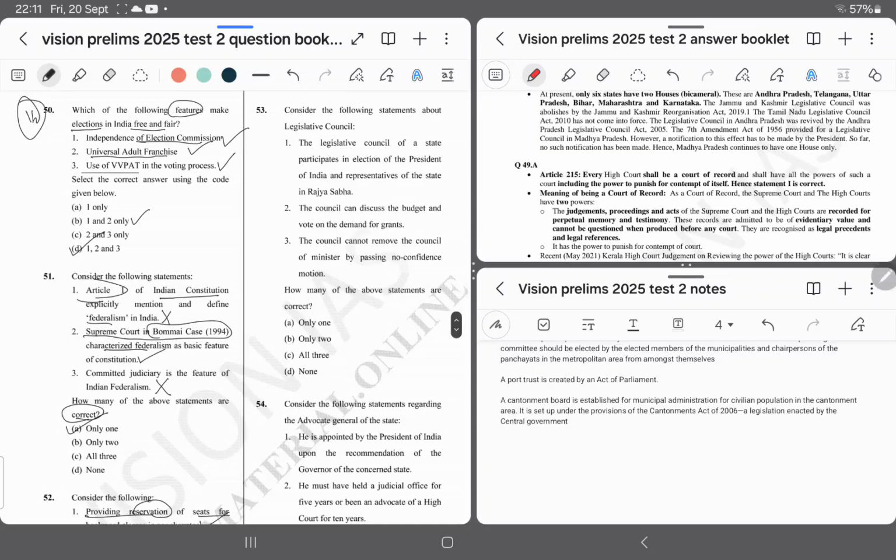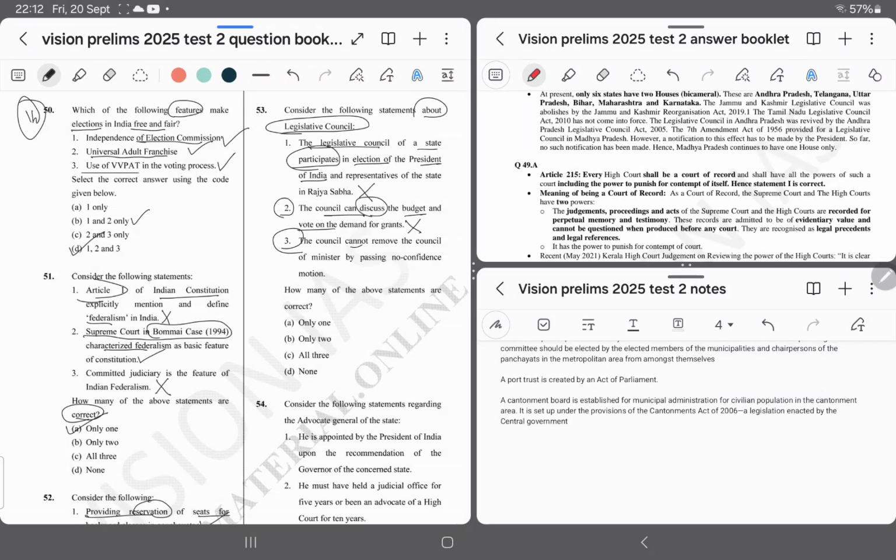Question number 53. Consider the following statement about Legislative Council. The Legislative Council of a state participates in elections of the President of India and representatives of the state in Rajya Sabha. No. Option number 2. Councils can discuss budget and vote on grant for demand. They can discuss the budget, but I think they don't have power to vote on demand for grant. I am marking it wrong.